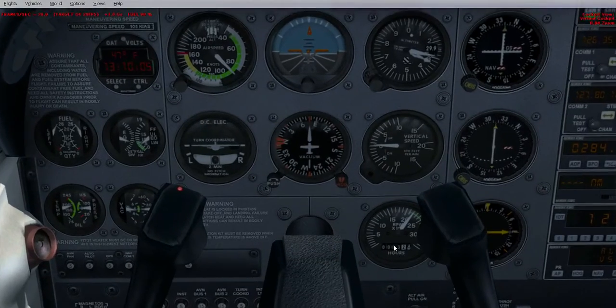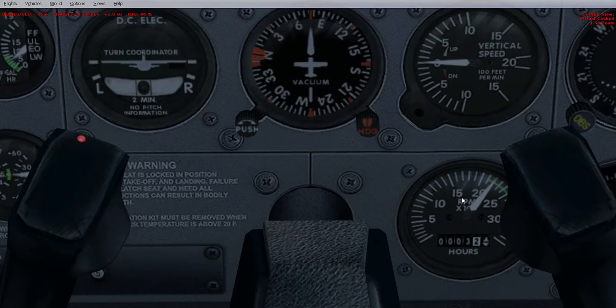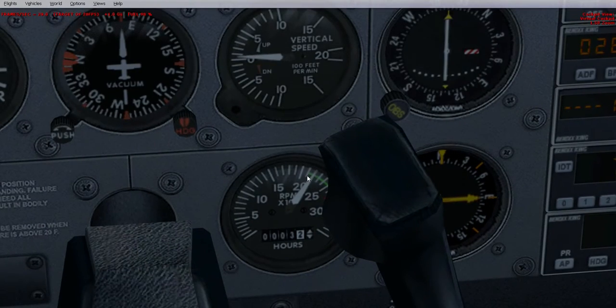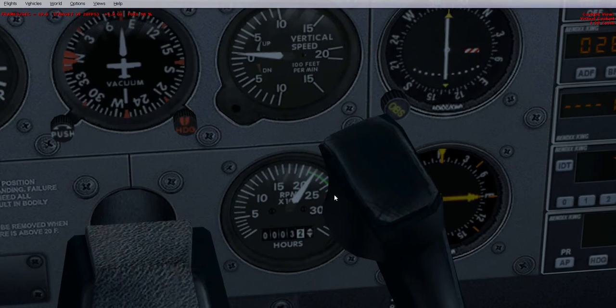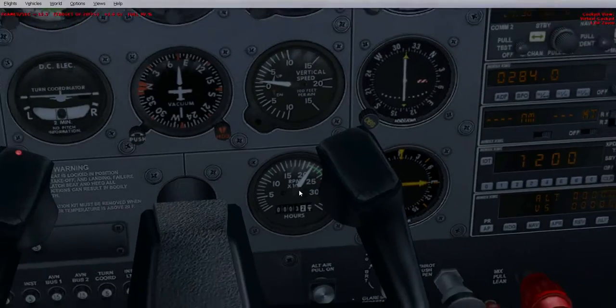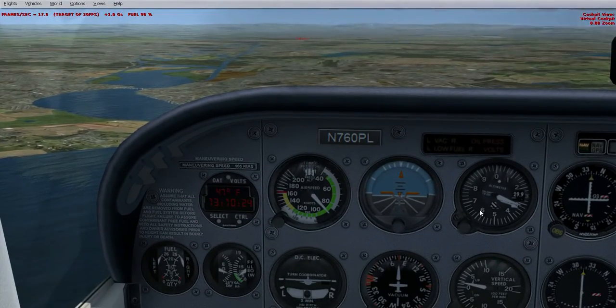So yeah, we've got the current tachometer there. That's currently at about 2.2, which is not bad. It's about where we want it to be. We're starting to descend now.